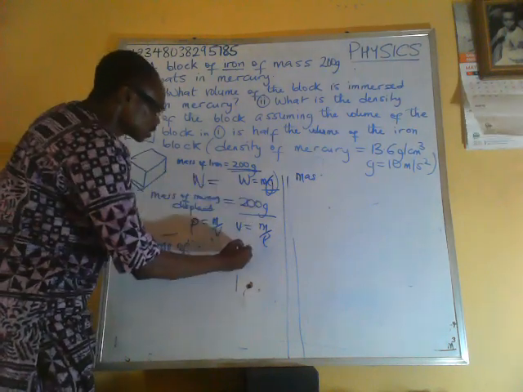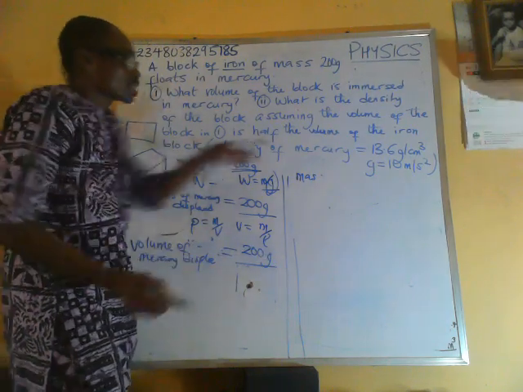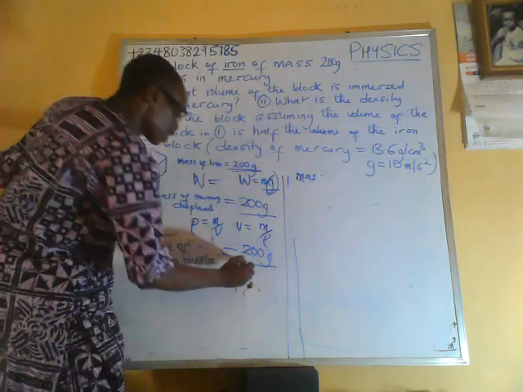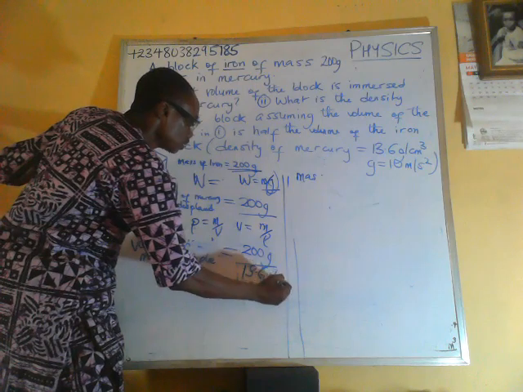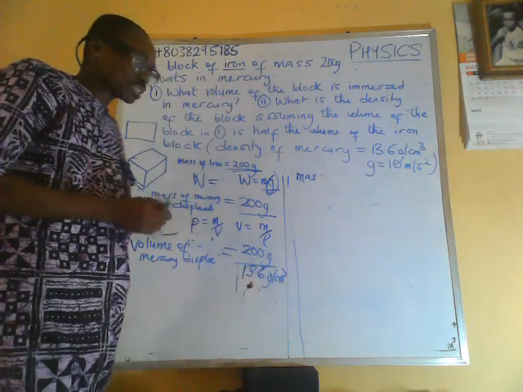the mass of mercury displaced, which is 200 grams. Density of mercury was given as 13.6 gram per cubic centimeter. So using our calculator, we divide 200 by 13.6.